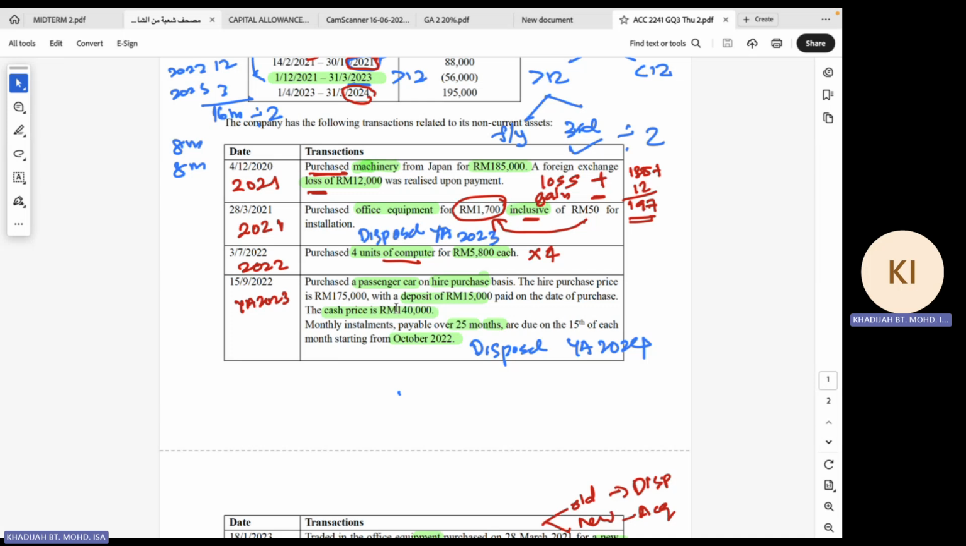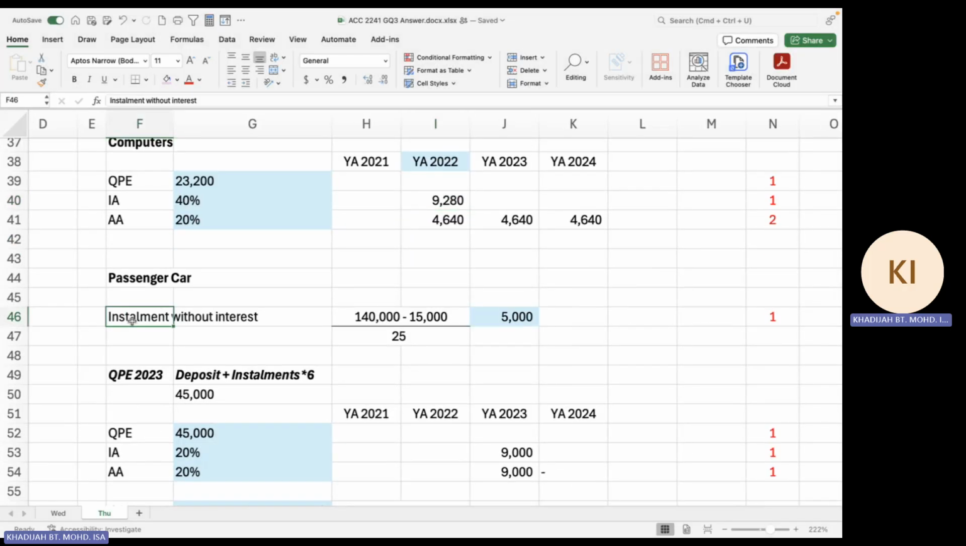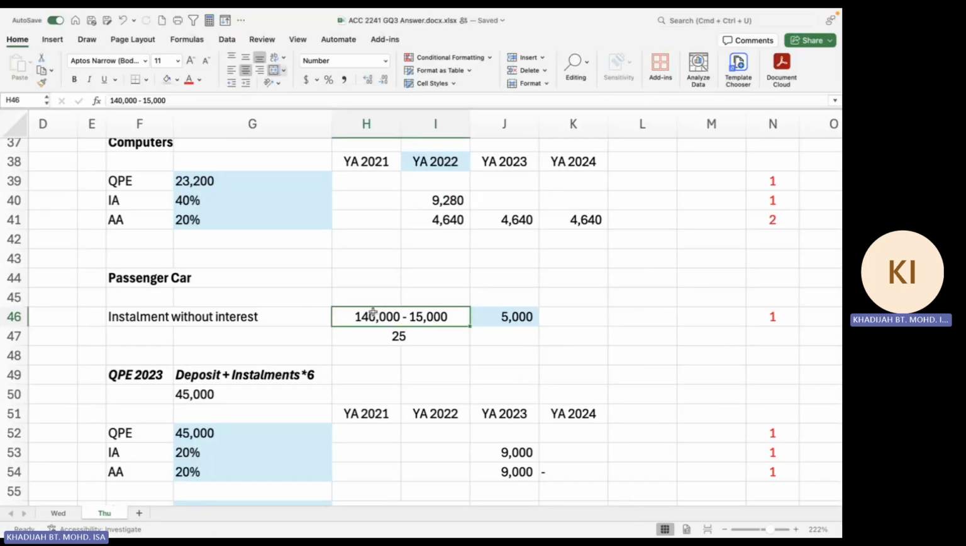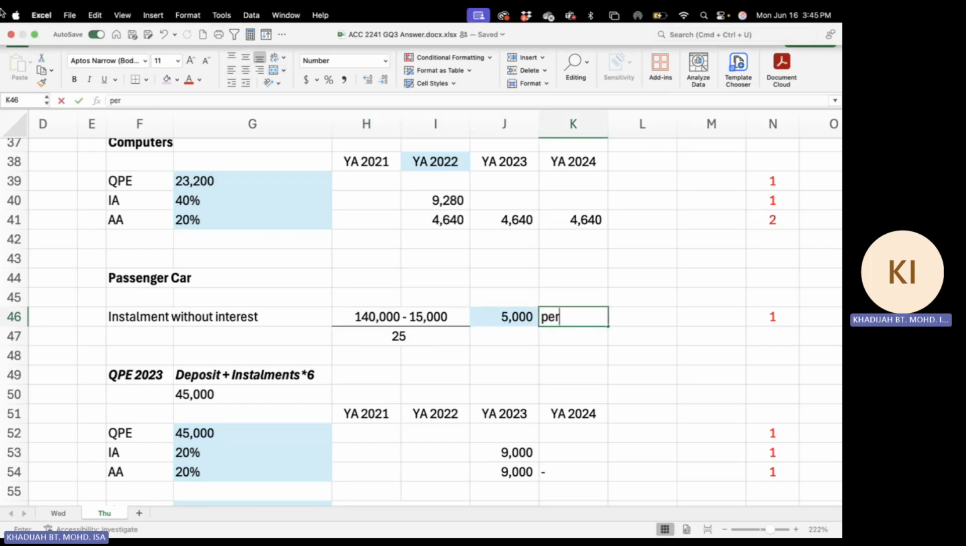However, this asset is purchased under hire purchase. So you have to do the working to look at how much is the qualifying expenditure for the relevant years of assessment. So first thing, when there's a hire purchase, you have to check what is the installment payment. The installment here must exclude the interest. So we take the cost, which is 140,000, minus the deposit paid, which is 15,000. And the number of installment payments here is 25 months. So 140,000 minus 15,000, divided by 25 months, is 5,000 ringgit per month.